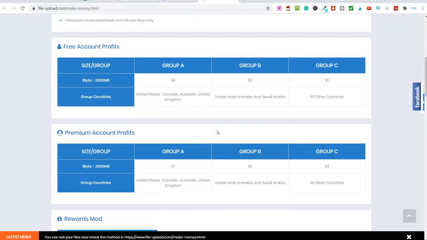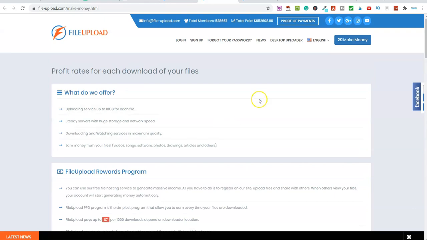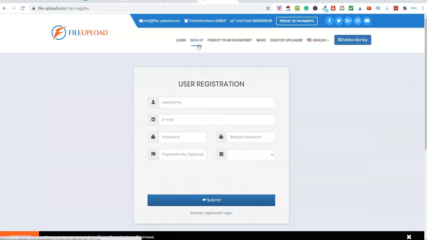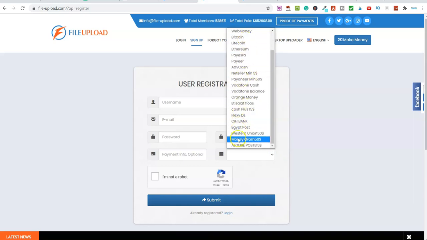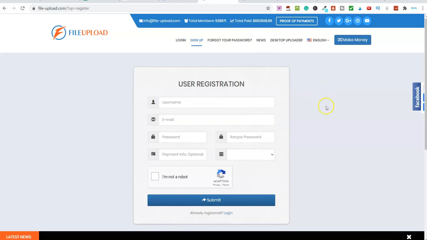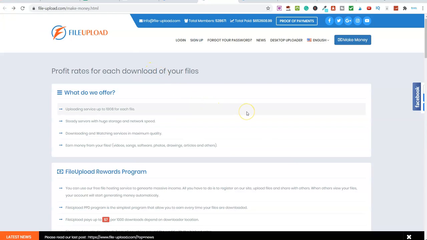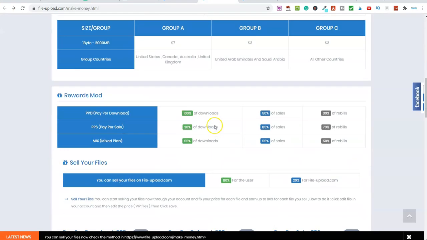So getting started over on this platform here, it's really simple. You come over and you click on Make Money. And then once you're on this page here, you just click on Sign Up. It's a pretty straightforward sign up process. Just go through this and fill this in. And then on the right hand side here, you see this is your PayPal payment option. So any of these which you go ahead and click on, this is how you'll get paid from this site. But essentially what's happening is you're uploading files. If people download them, then you earn. It's basically a passive income for uploading these files onto here.